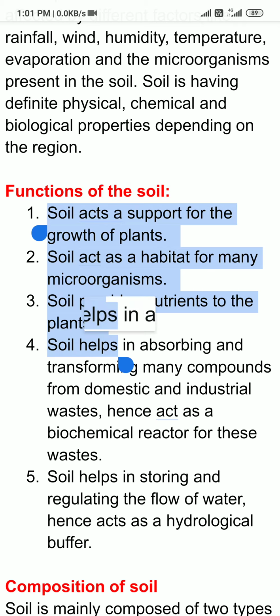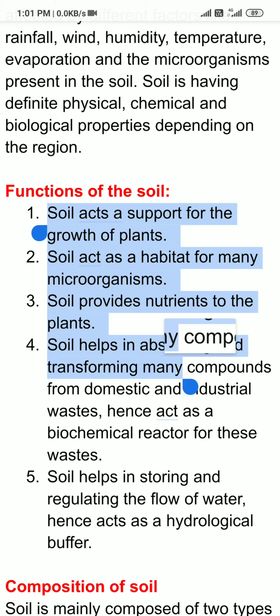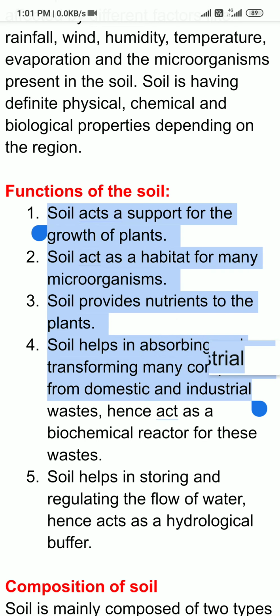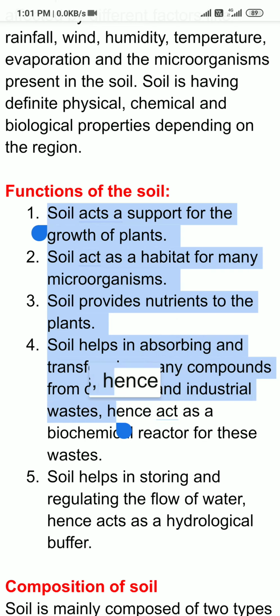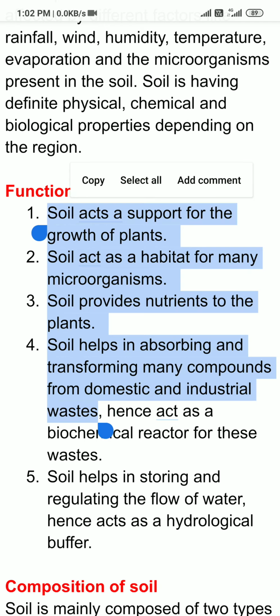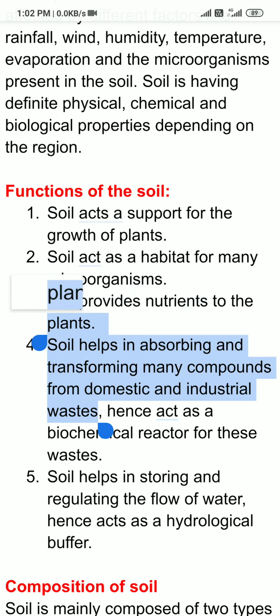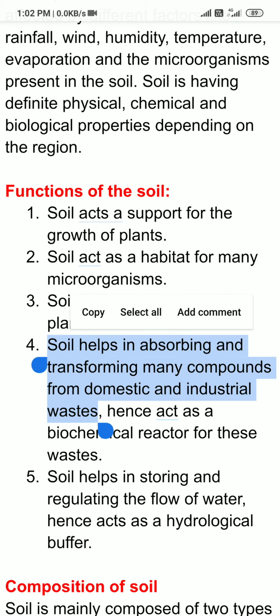Next, soil helps in absorbing and transforming many compounds from domestic and industrial wastes. You know that we release a large number of compounds from our houses along with water as well as from industries.